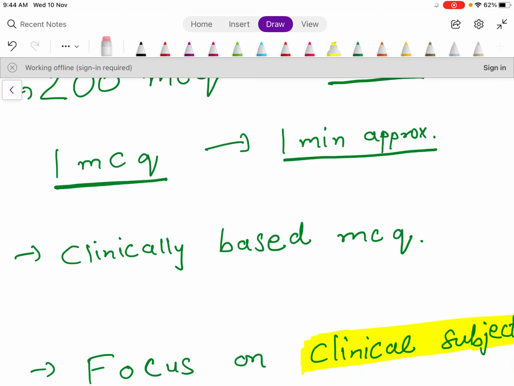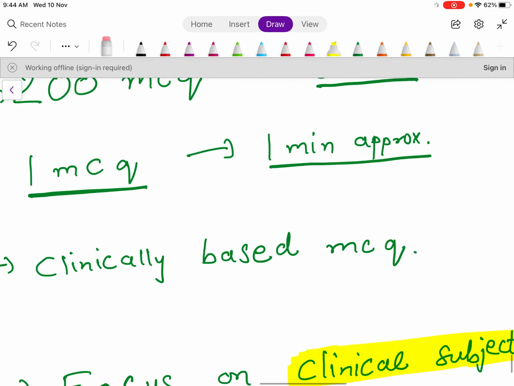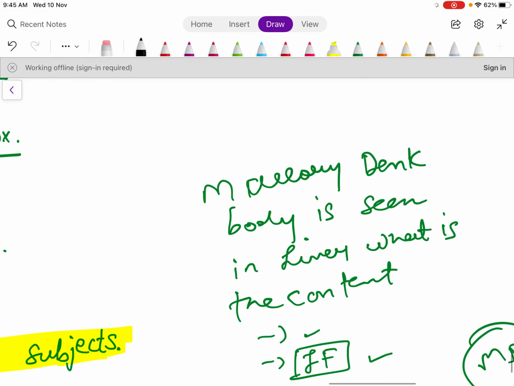Nowadays they are asking clinically based MCQs. Initially what they used to ask were fact based questions. They will give you a one line question, and out of 4 options you need to answer the best correct option. But nowadays the pattern has changed. What they are asking is clinically based MCQs. What I mean by this is,